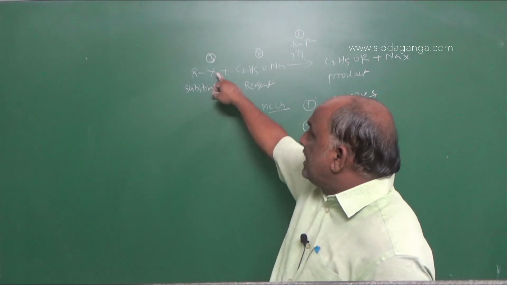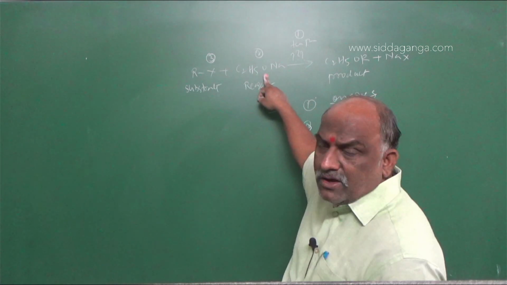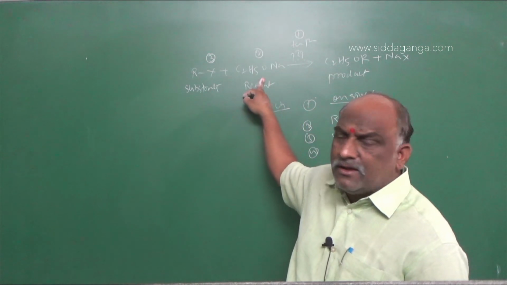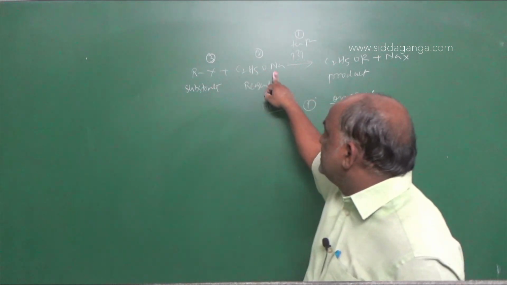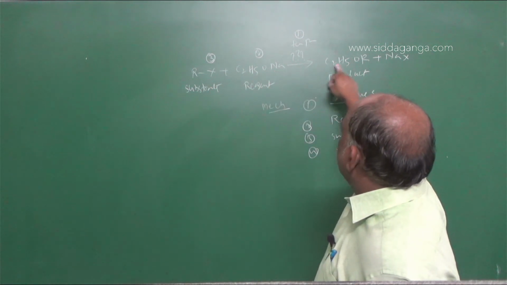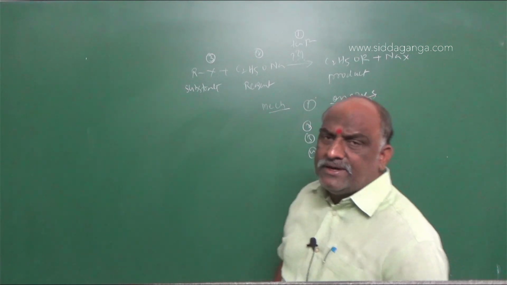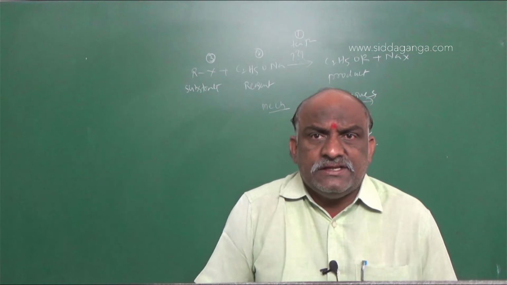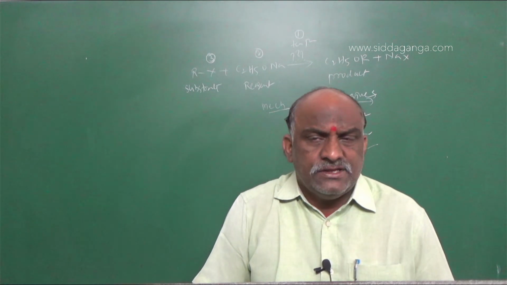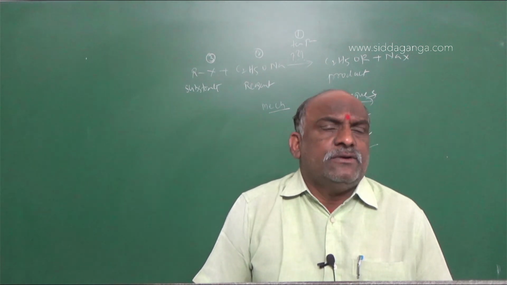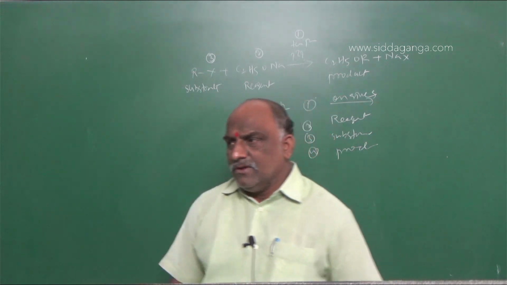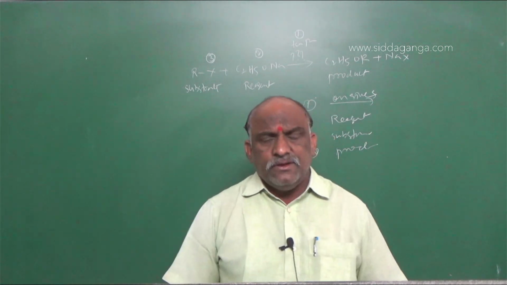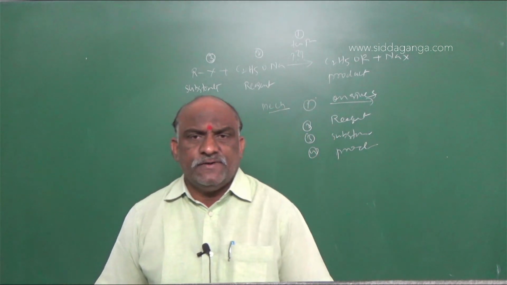So it is an alkyl halide. This is called sodium ethoxide, C2H5ONa. The alkyl halide combines with sodium ethoxide to give C2H5OR. This reaction is a named reaction, nothing but Williamson synthesis, one named reaction. So this is the same reaction. After completing this GOC, you should concentrate on the named reactions, very very important.